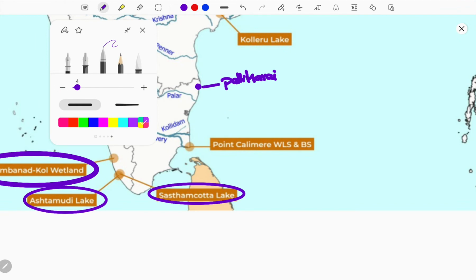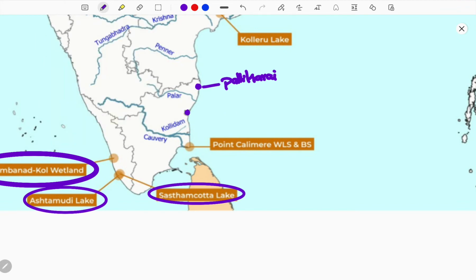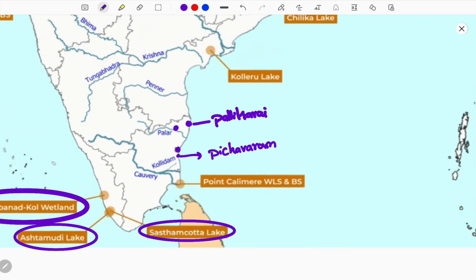Okay, next here is Pondicherry. Below that is Cuddalore. In part of Cuddalore there is the location of Pichavaram. Not wildlife, mangroves: Pichavaram mangroves, which act as a wetland. And next, to the west of Chennai, is the location of what we call the Karikili new wetland Bird Sanctuary, located in the Kanchipuram district.